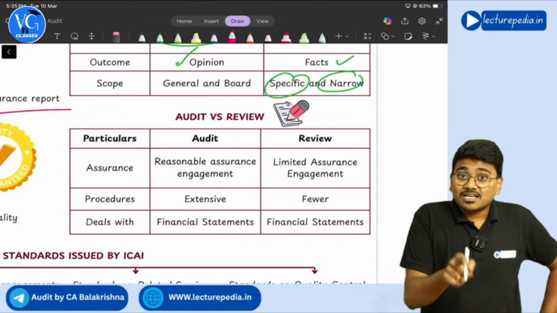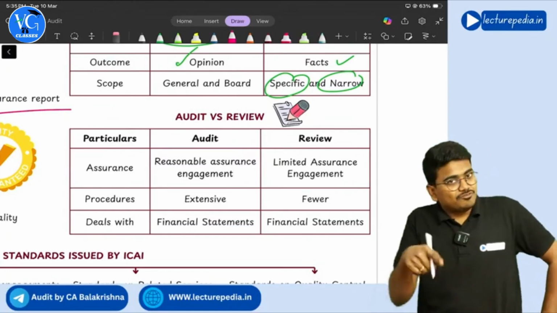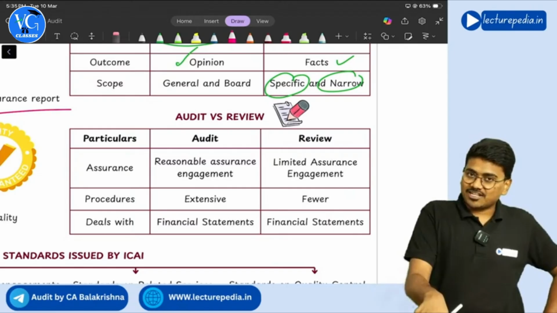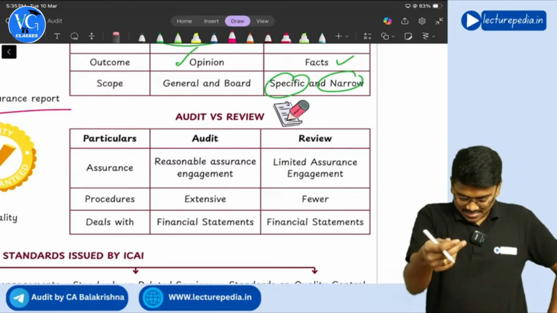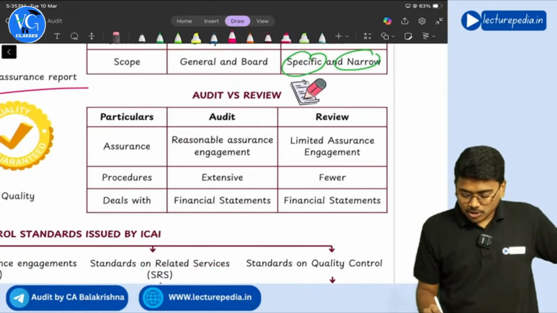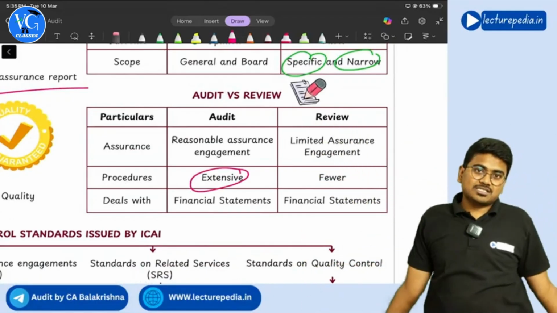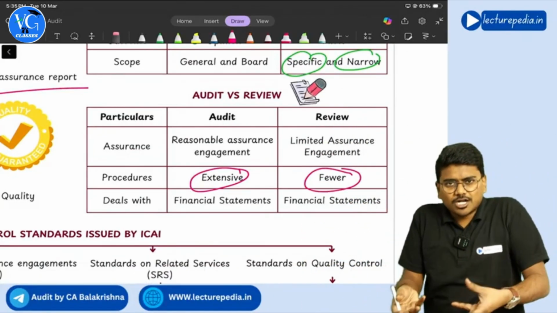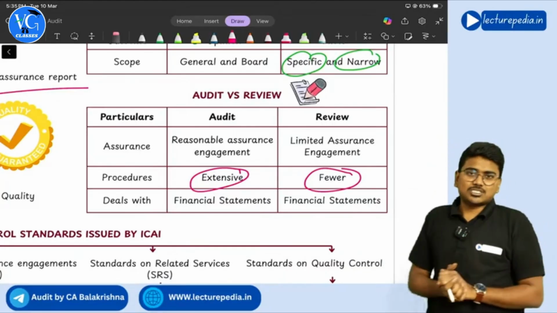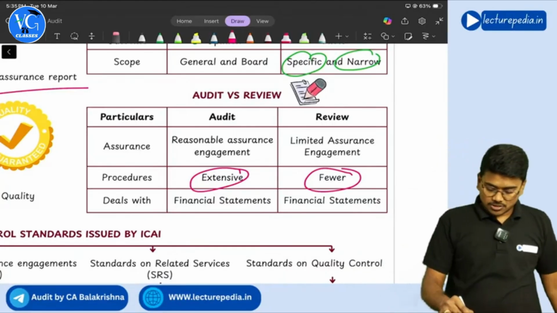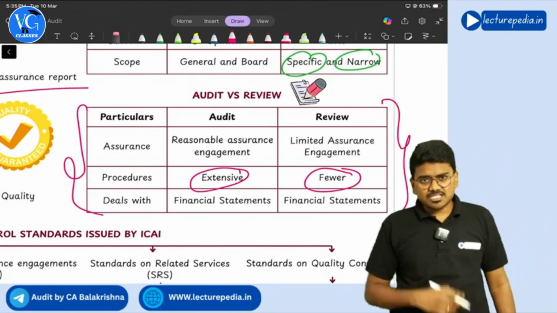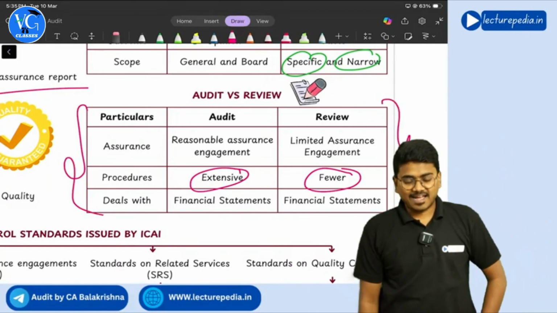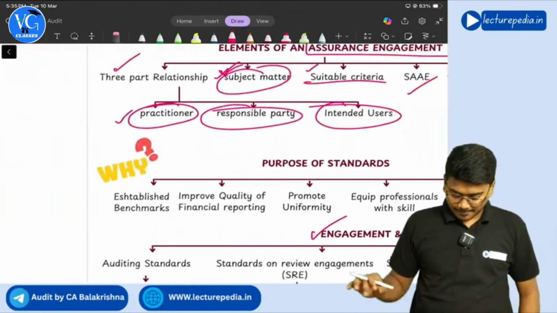Audit is done for historical financial statements. Review is also done for historical financial statements. Correct or not? Yes, sir. And in audit, you will perform extensive audit procedures, whereas in case of review, you will perform fewer, limited audit procedures. Right? Yes. So these are the differences between audit and review.